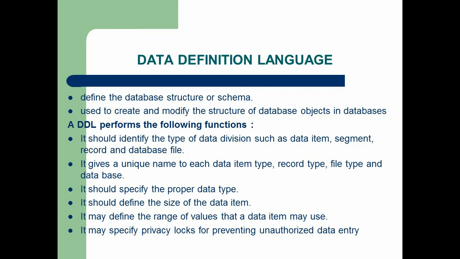For example, the basic component of a database is the table. In a table, there are many columns. Each and every column should have a data type and a size. That is, the data type refers to what type of data we are going to store in the column.